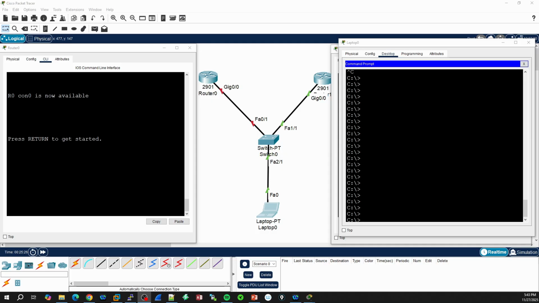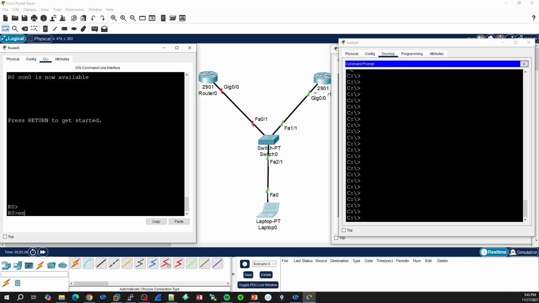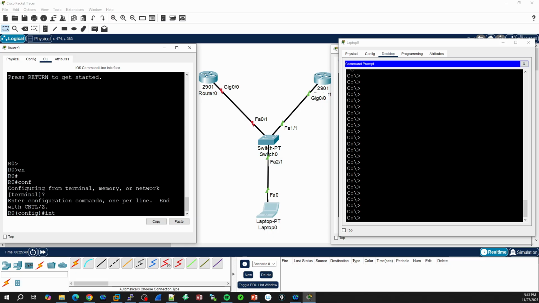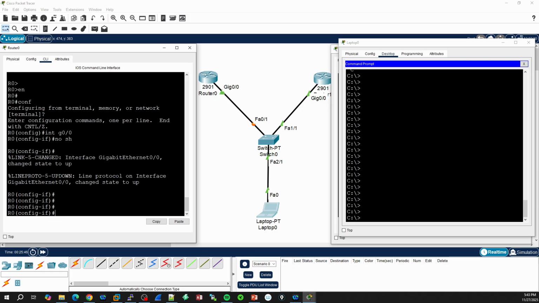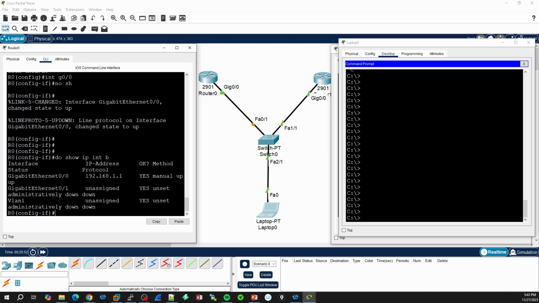So we have two routers on this side. We have router 0 and router 1 and switch 0. And I just added a laptop as some kind of host right there. And as we can see, I have the interface gig 0/0 shut down. We're gonna do the no shut command to bring this interface and this path alive again, so that we're gonna see what is happening with this interface.